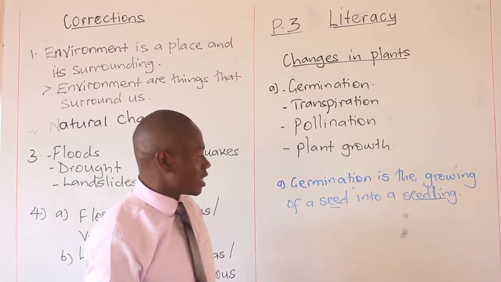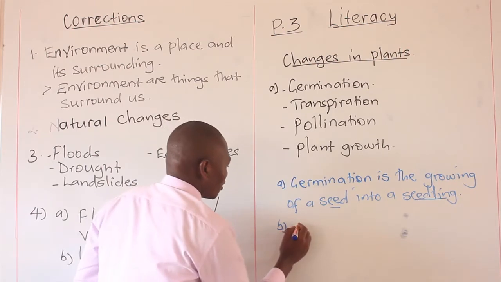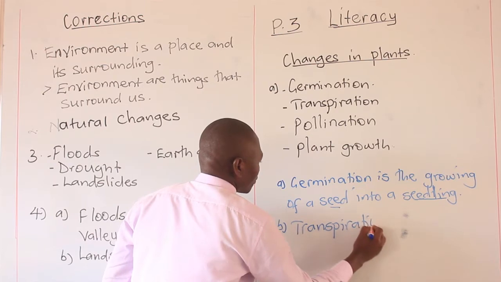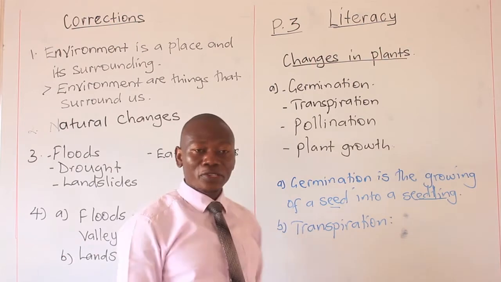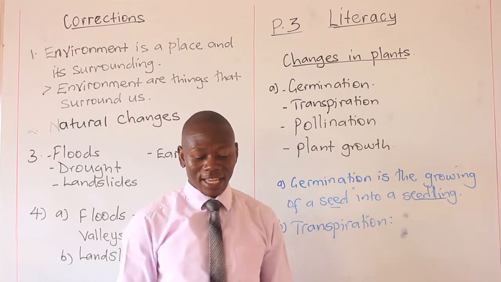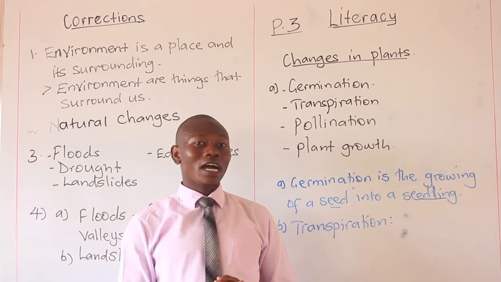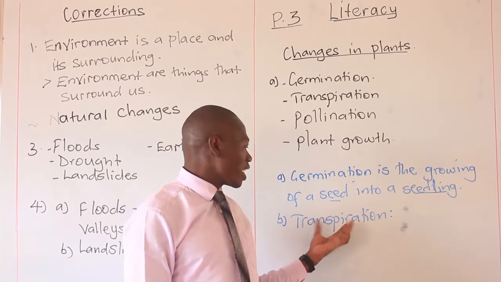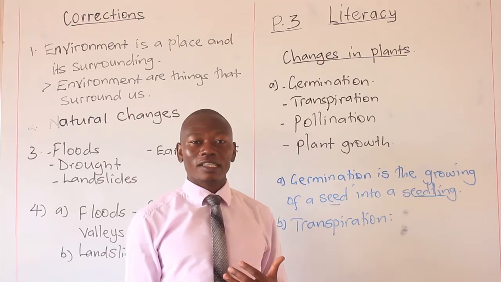You learned this in what? In science. B. What do you mean by transpiration? What's transpiration? You sweat, isn't it? So also plants undergo sweating, I can say, to put it in a simple language. Plants as well undergo sweating. And this sweating here, we don't call it sweating like you do in human beings. This sweating here is instead termed as what? Transpiration.